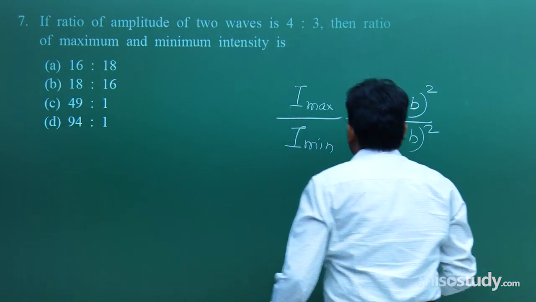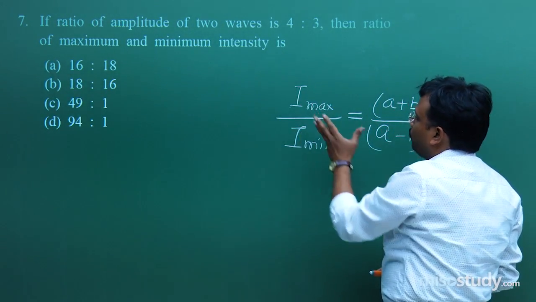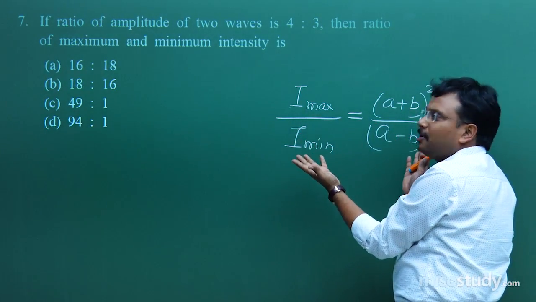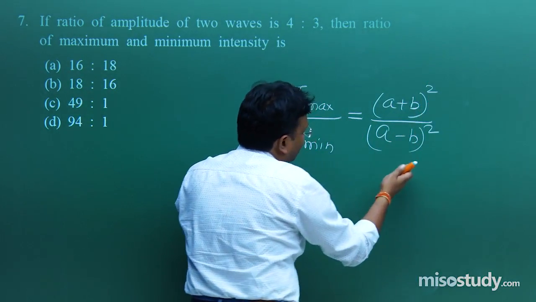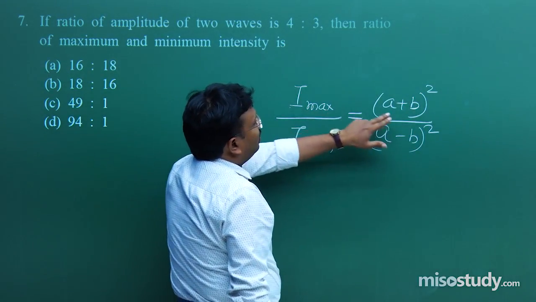I am sure you are all very comfortable with this explanation. This is a basic result. Now what is the value of A? A value is 4. What is the value of B? That is 3.